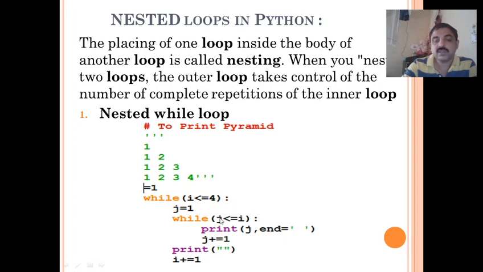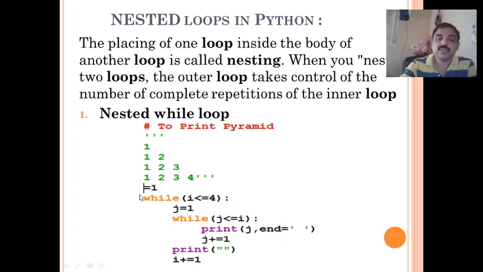After that, j becomes 3, so the condition becomes false. So it displays a space, and along with that I value is incremented by 1. So it goes to the outer loop again with the value 3. This way it is repeated till this condition is satisfied. So you will get a pyramid like this: 1, 1 2, 1 2 3, 1 2 3 4.